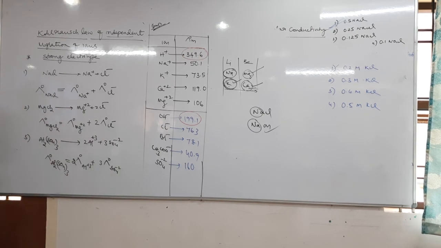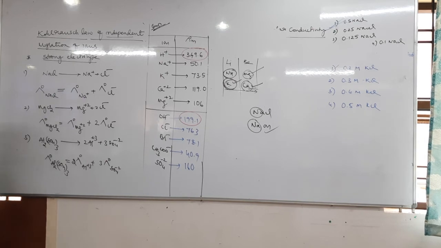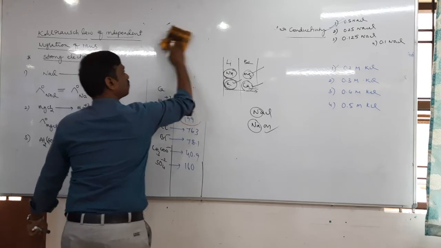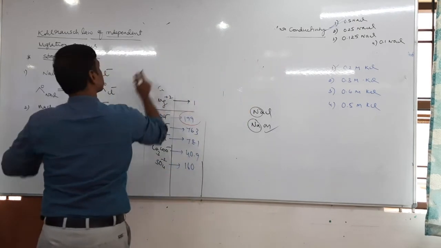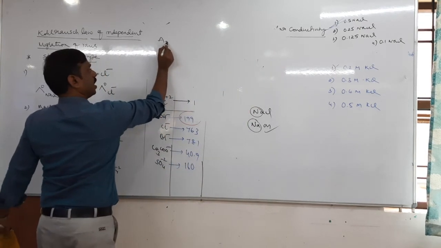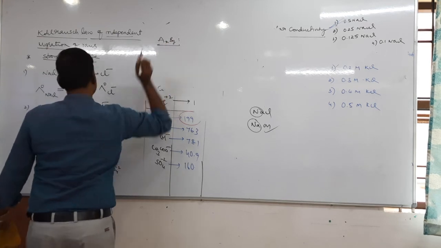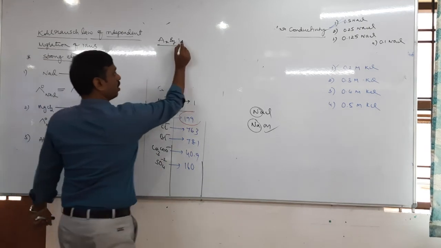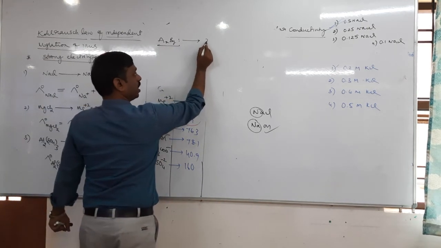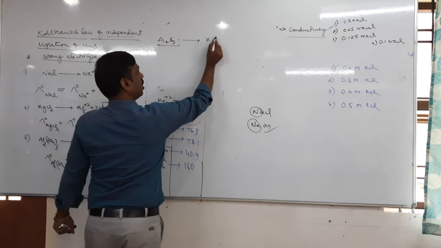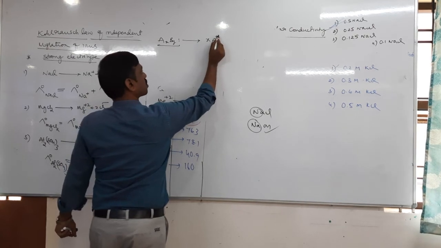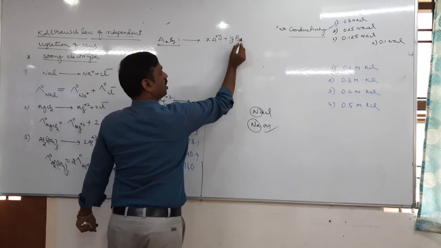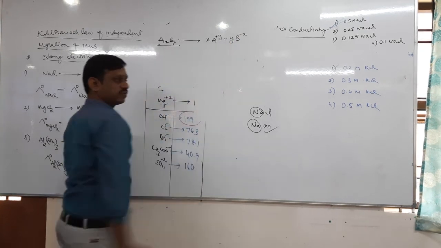Okay, let us take the general formula AxBy. Tell me, AxBy is a salt. Write the Kohlrausch law for this. AxBy gives x ions of A plus y and y ions of B minus x.